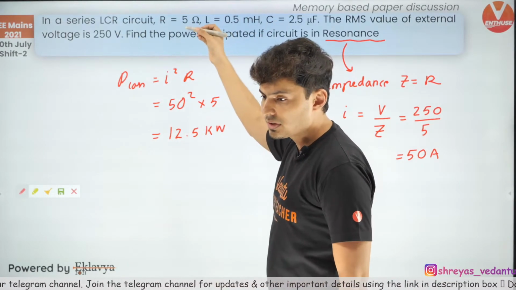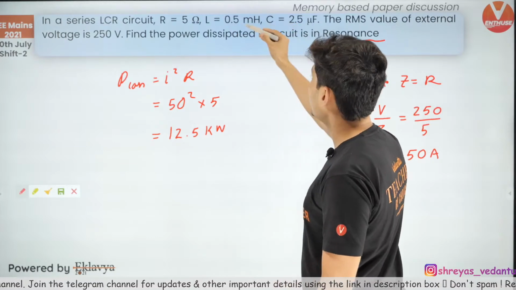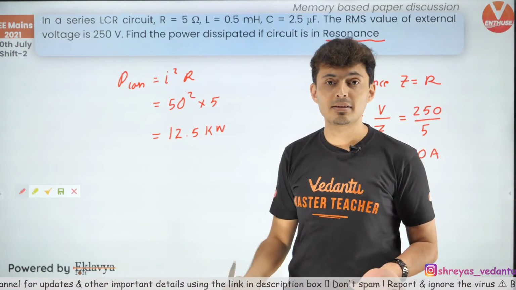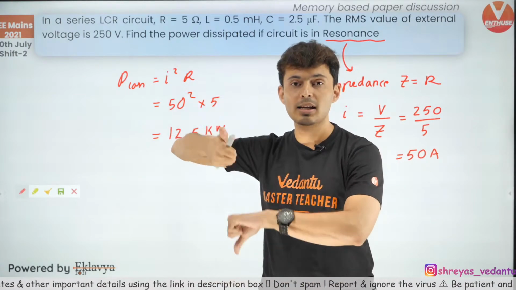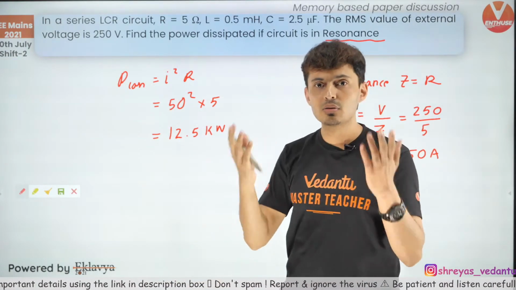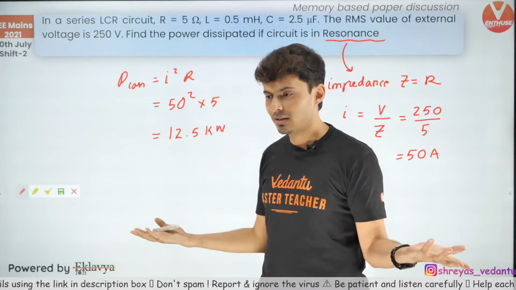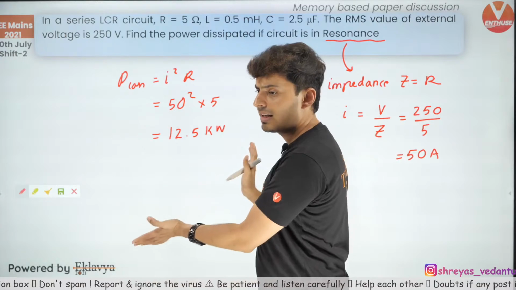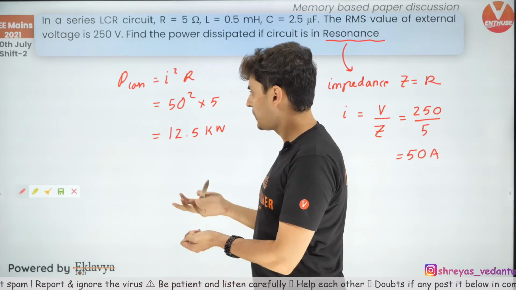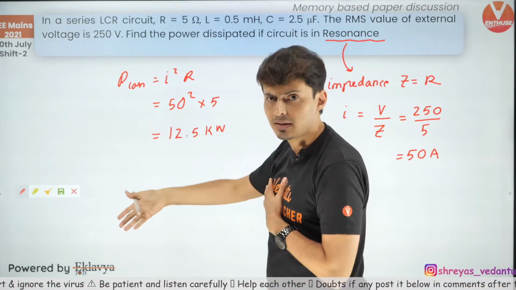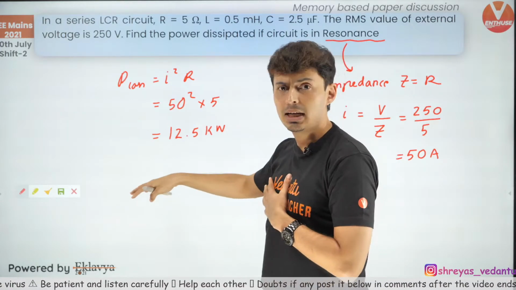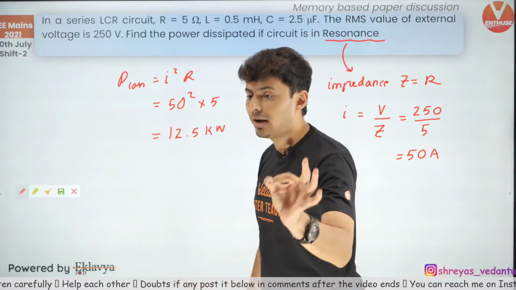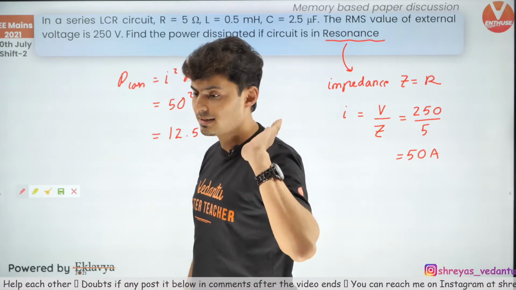So guys, what is the use of inductance and capacitance in this problem? There is no use, because it is in resonance. The voltage across inductance and capacitance will cancel out each other. So there is no reason for you guys to worry about it. If it was integer type, then check it out. I'm just giving the final answer, assuming nothing else is given. I don't know what was given in the question, like whether it was divided by 100, divided by 1000. Depending on that, you will mark the answer. So 12.5 kilowatt is the answer.